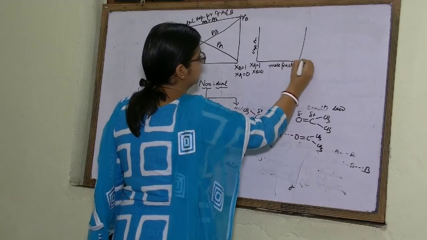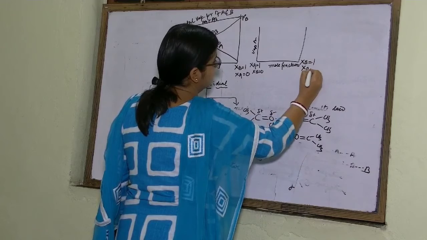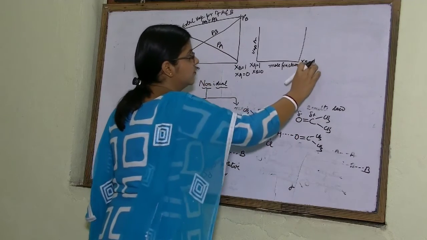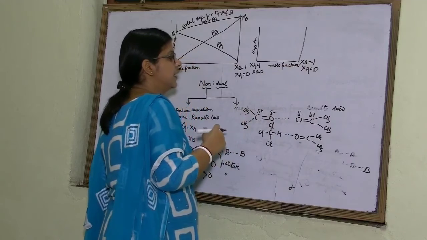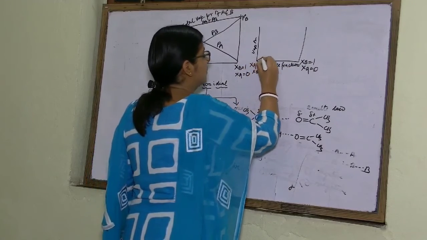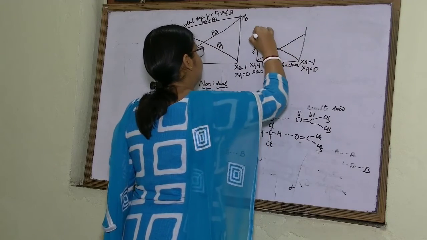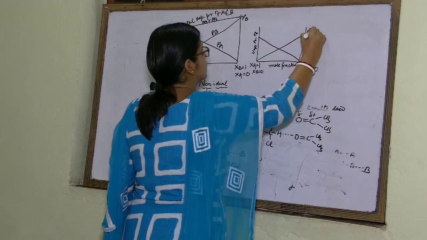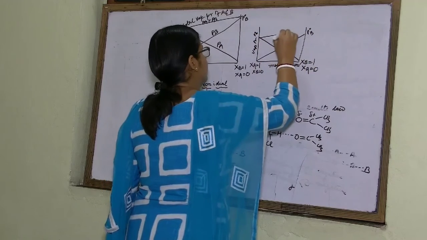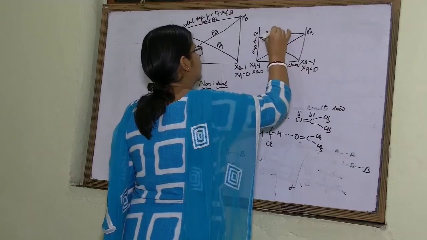In the y-axis you are taking vapor pressure, and in the x-axis you are taking mole fraction. Then for Raoult's law, we know that the graph will be like this. P naught A and P naught B we have learnt, and PA plus PB will be like this.